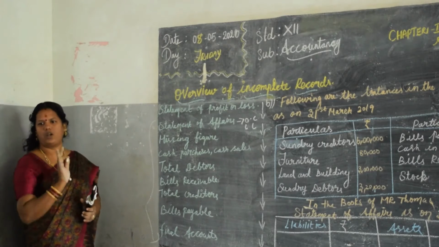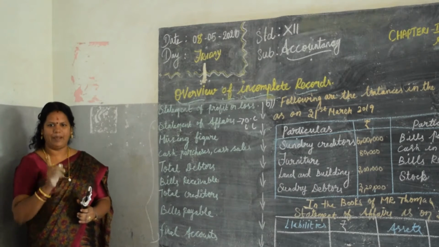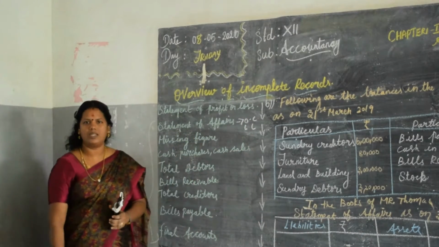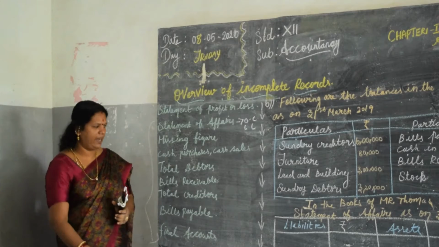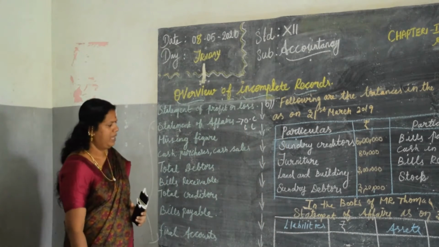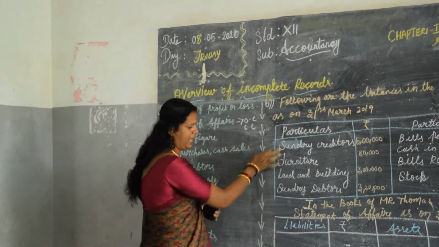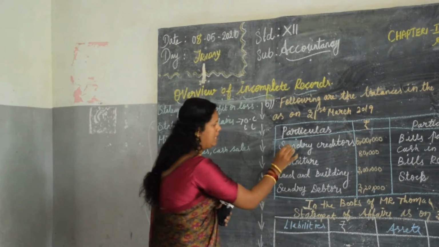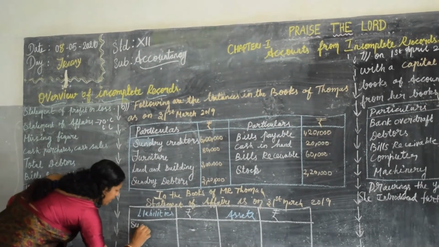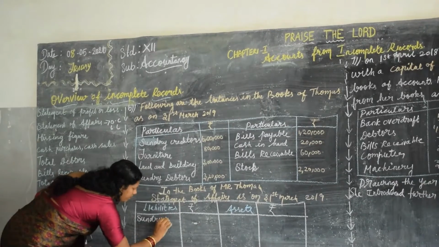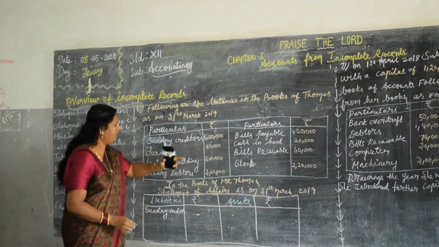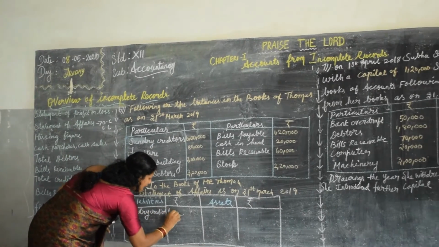The same procedure only. But what is that? In the balance sheet, the liabilities are equal to the assets. Got my point? Yes. Now write the same as we follow in the balance sheet. Sundry creditors, where will it appear? Sundry creditors will appear on the liability side. What is the sundry creditors value? 6 lakh.